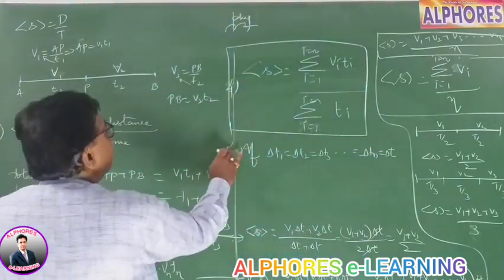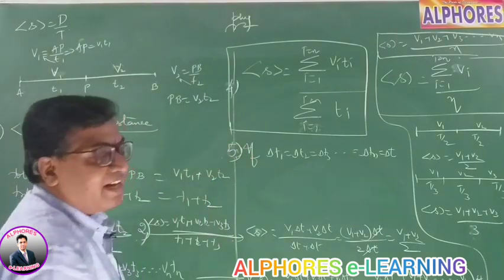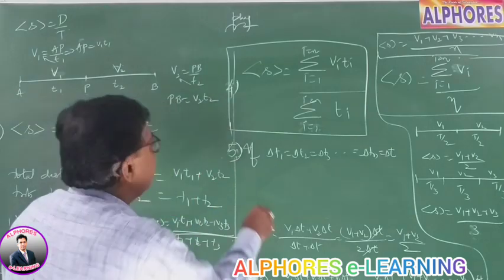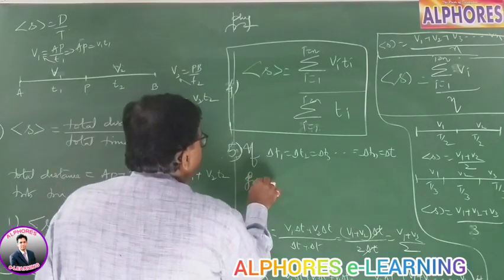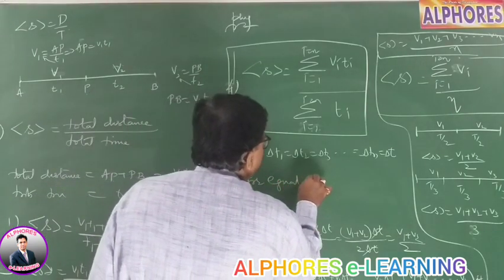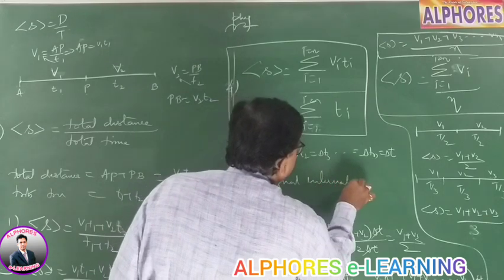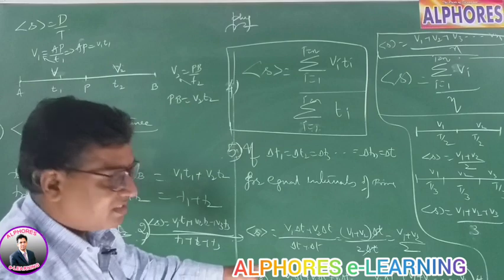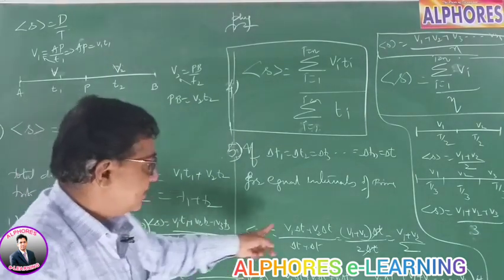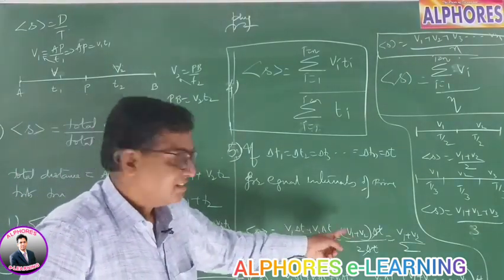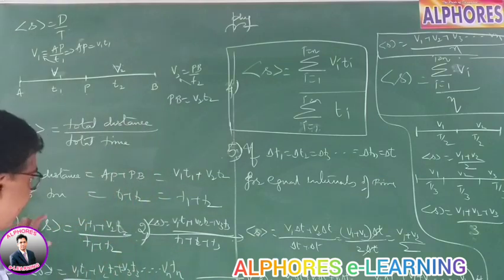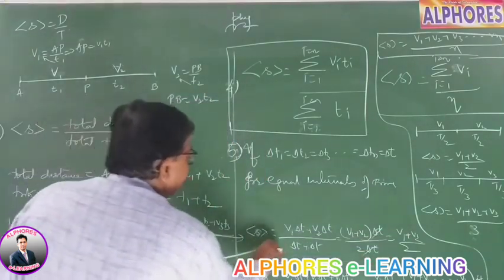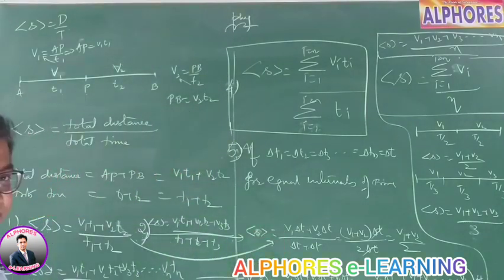Now the next one: if all the intervals of time are equal, then what is the average speed? If the intervals are the same, delta t, then for two intervals, this comes out to be v1 plus v2 by 2.